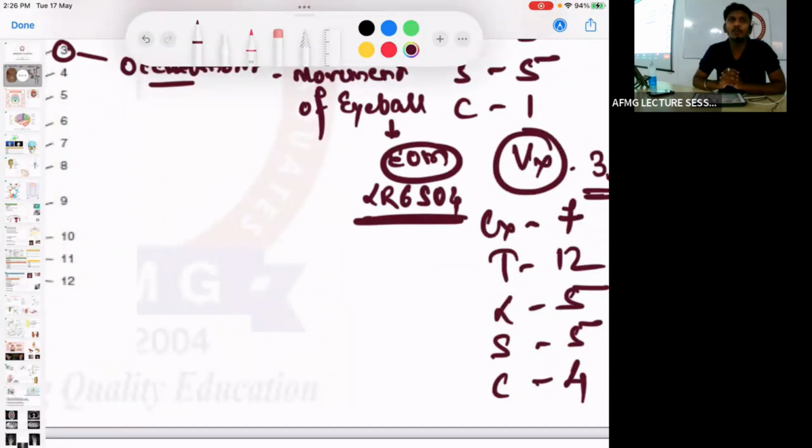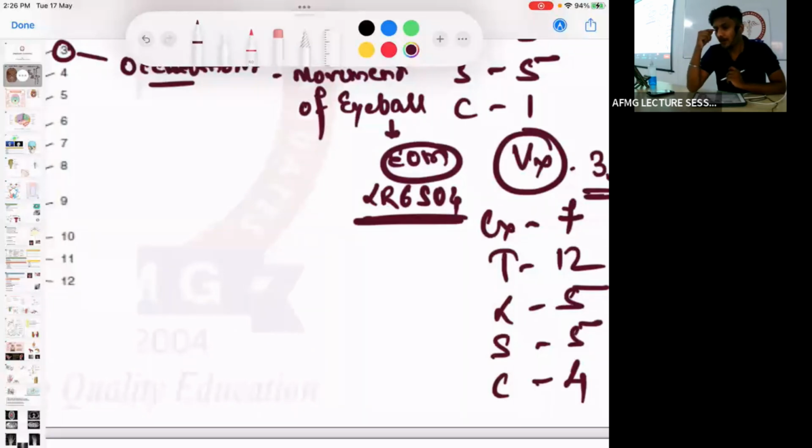So in total, how many extraocular muscles do we have? Seven. There are 4 recti: superior rectus, inferior rectus, lateral rectus, medial rectus. Superior oblique, inferior oblique, and one more, LPS, that is levator palpebrae superioris.